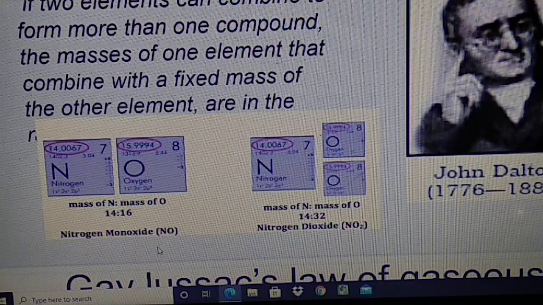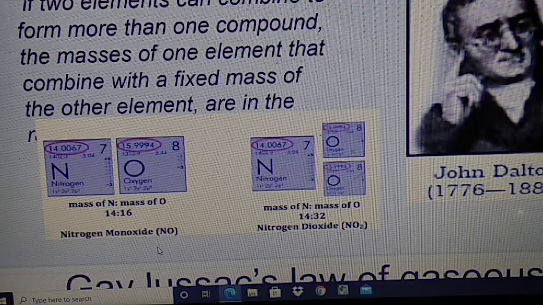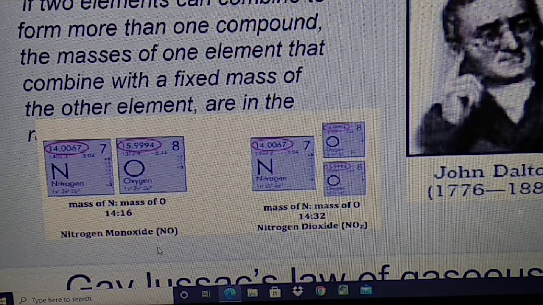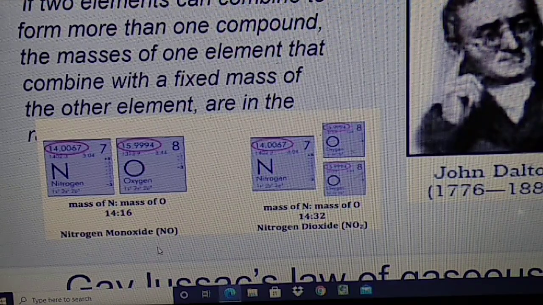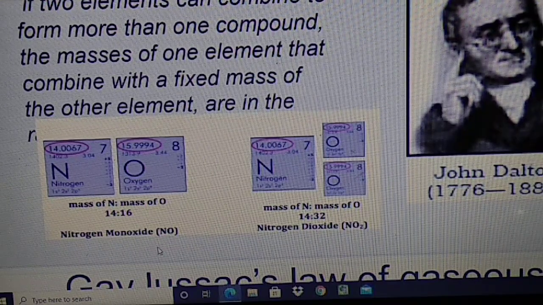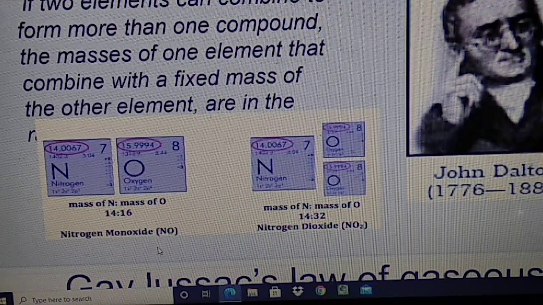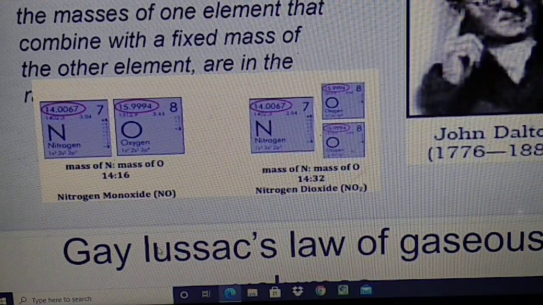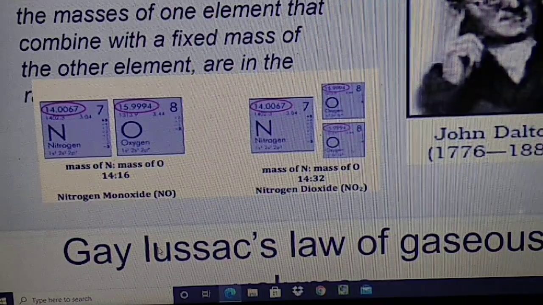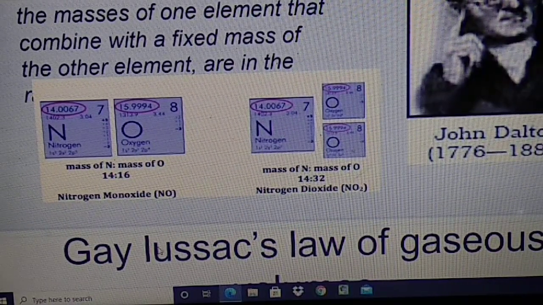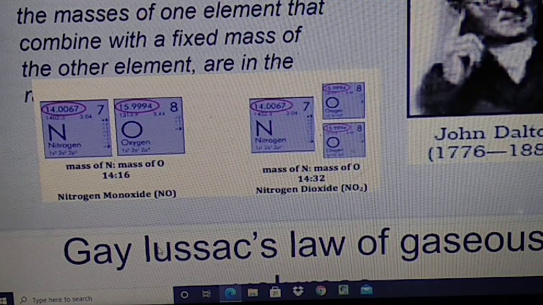Nitrogen and oxygen, that is NO. NO means nitric oxide, HNO3 is nitric acid, and NO is nitrogen monoxide or nitric oxide. Mass of nitrogen, mass of oxygen, that is nitrogen dioxide, NO and NO2. So I am telling you, if you take nitrogen and oxygen, the ratio of mass of nitrogen and oxygen